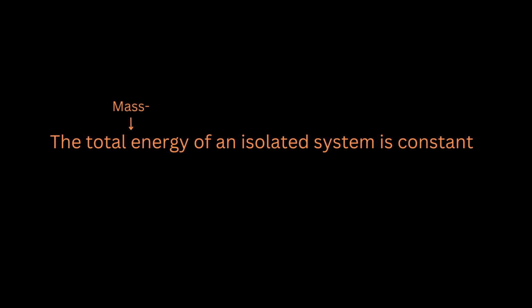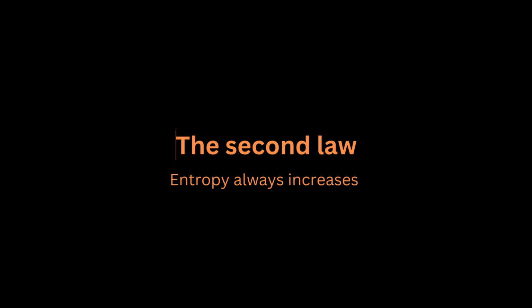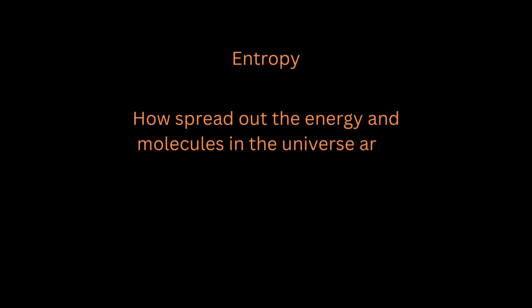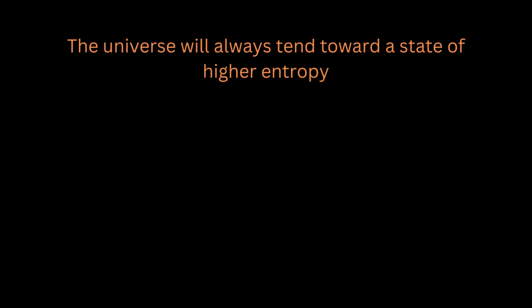Next up, we're moving on to the second law of thermodynamics. This law states that entropy always increases. Entropy is a term used in all forms of science, including computer sciences. For this law, we're going to be defining entropy as a measure of how spread out the energy and molecules are in the universe. This law tells us that the entropy of the universe will always increase.